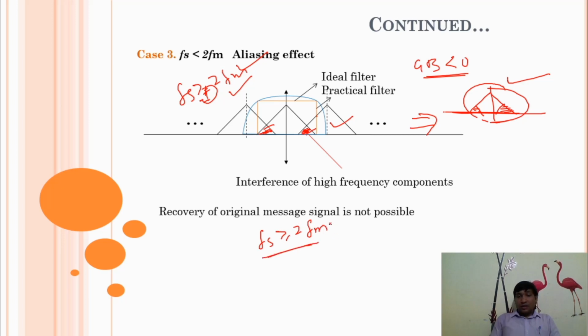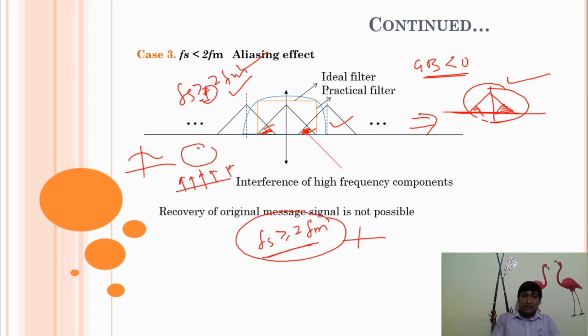While doing sampling, this is your message signal m of t. This is your impulse train signal, and here we use a modulator.